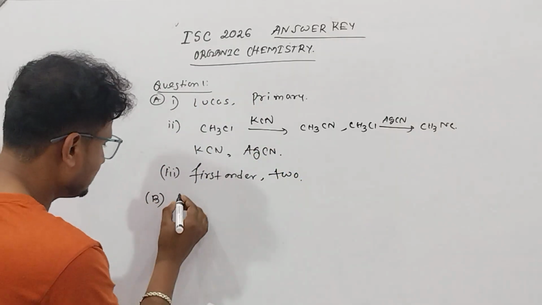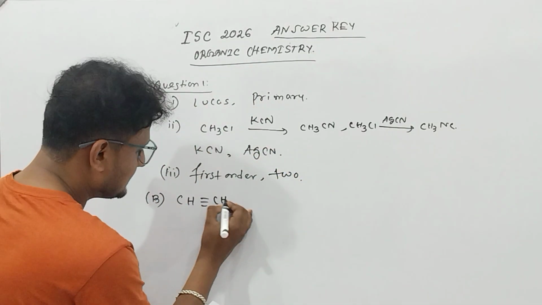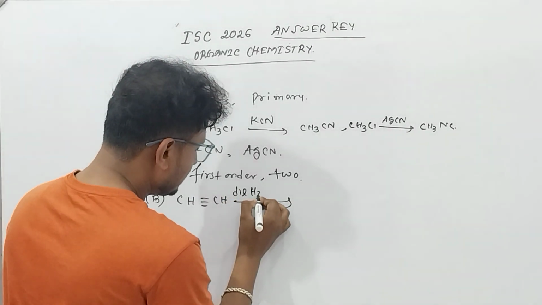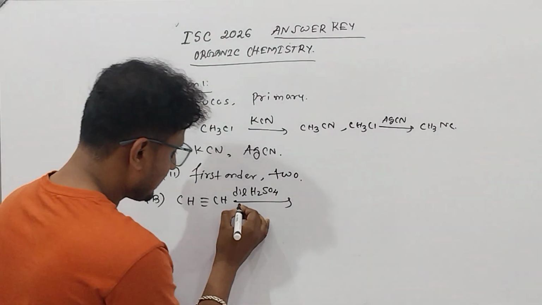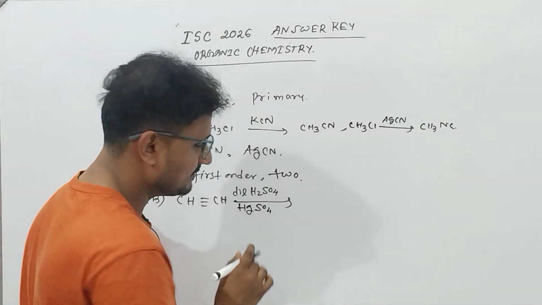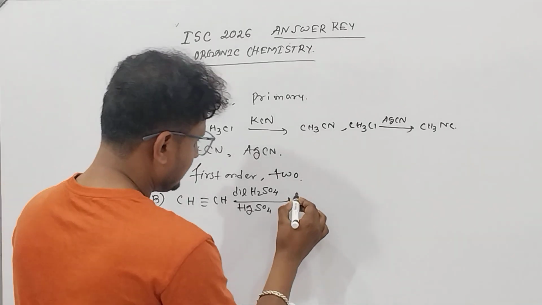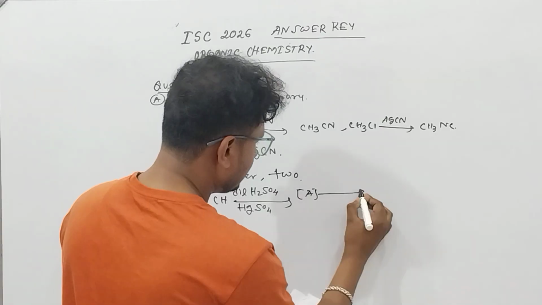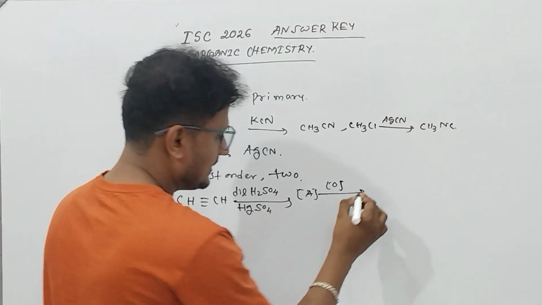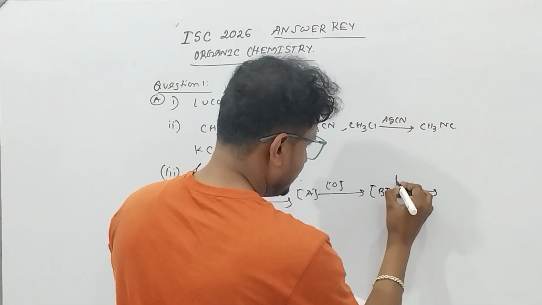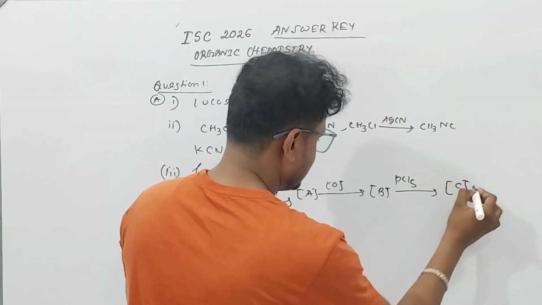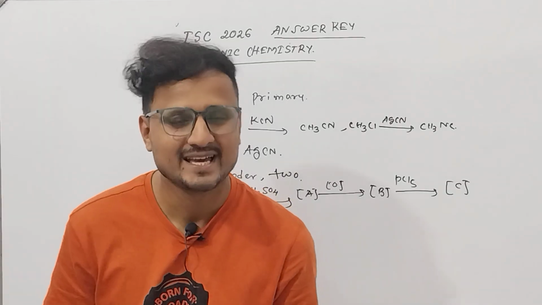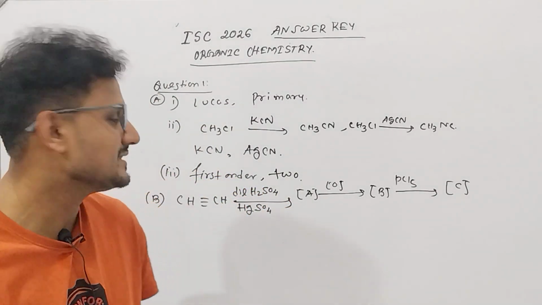The question is stated like this: acetylene is given over an arrow, with dilute sulfuric acid and mercuric sulfate, and you have to choose A. Then an oxidation is given, and you have to choose B. Then PCl5 is given, and you have to choose C. We have learned this reaction in class 11, and it is repeated in the carbonyl compounds in class 12.